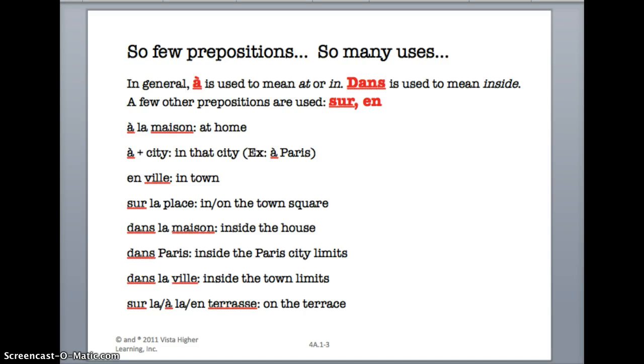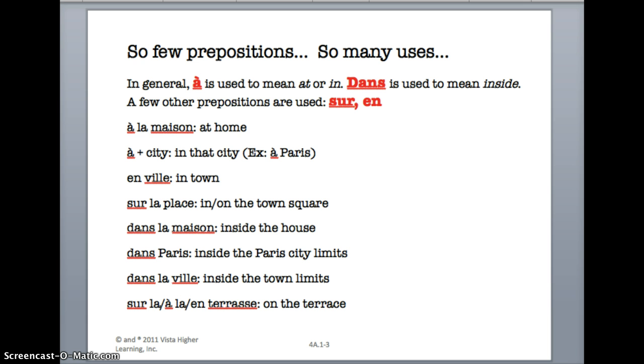The idiomatic expression for at home is à la maison. The idiomatic expression to be in a city is à plus the name of that city. The idiomatic expression in town is en ville. The idiomatic expression for in the town square or on the town square is handled by sur la place.